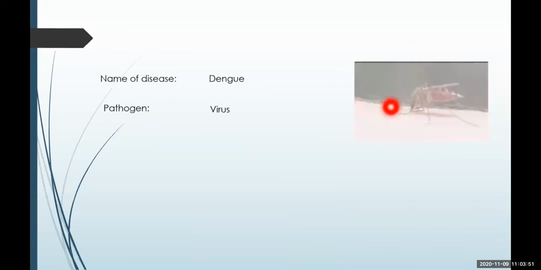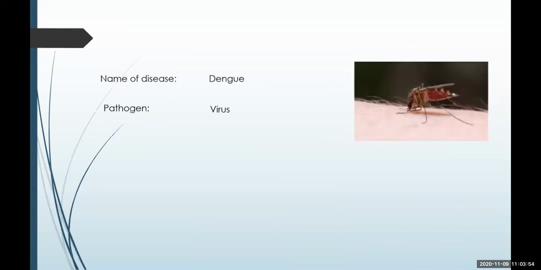Now, these were all the viral infections. Now, let us move to the next disease, that is dengue. This is also a viral disease, but in this case, the virus is not directly entering the organism, but it is via a vector, which is a mosquito. The person can catch dengue only if a mosquito bites the person. So remember this, dengue spreads through mosquito bites.